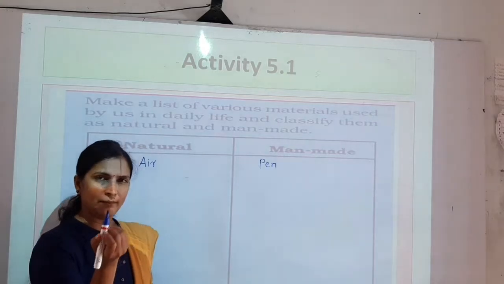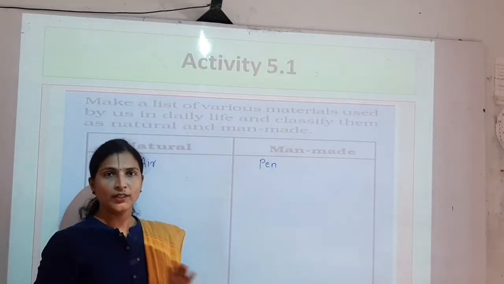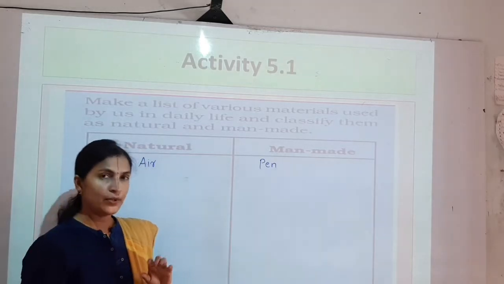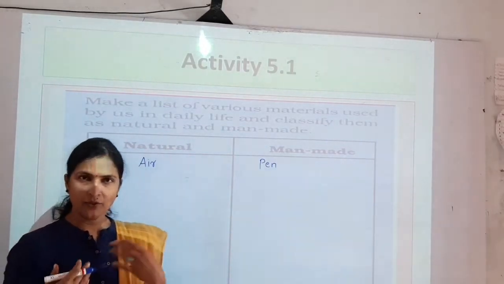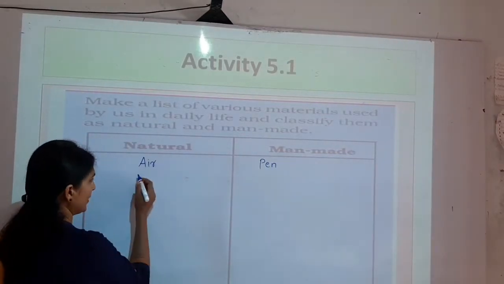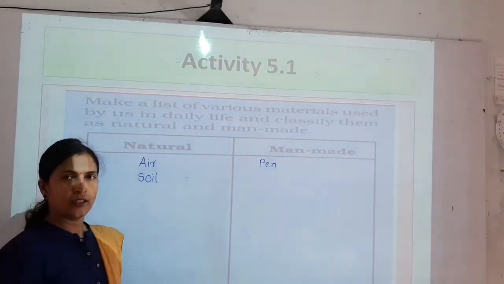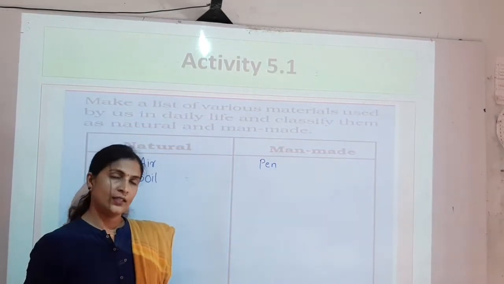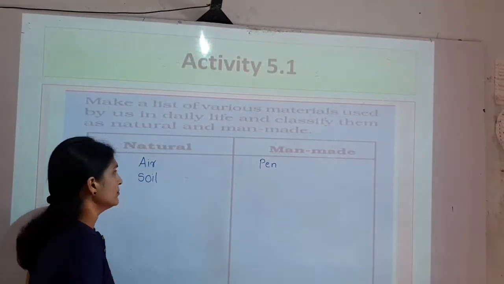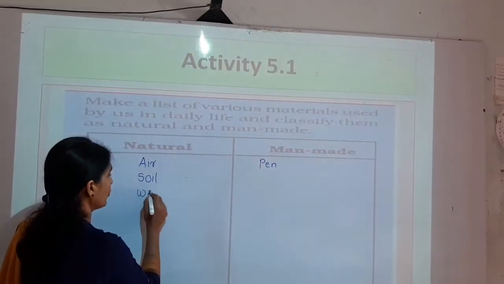This pen is made by man, but there are some things which can be found naturally in our environment. For example, soil. Soil can be found in the environment naturally. So we have not made it. So here we can write soil. Again, the water which we drink, that is also made naturally. So here we can write water.